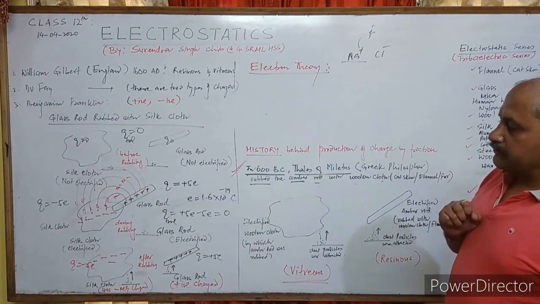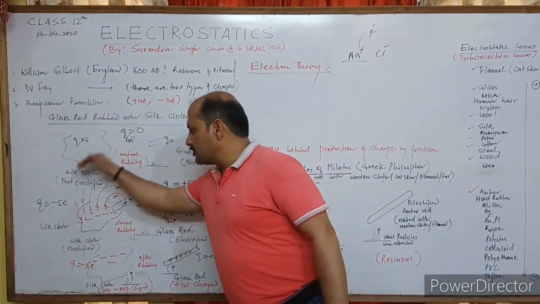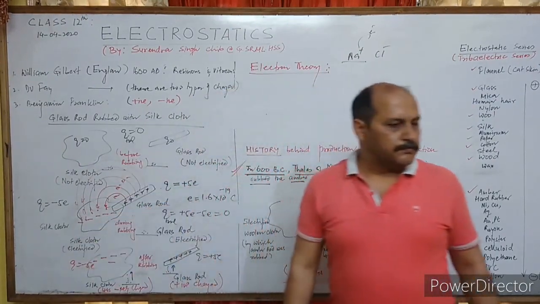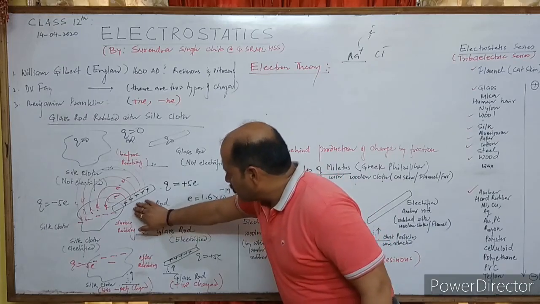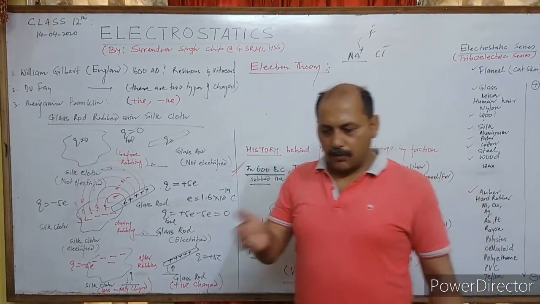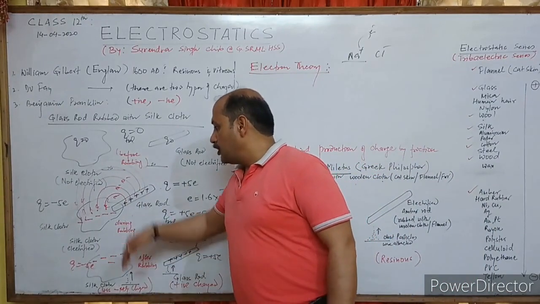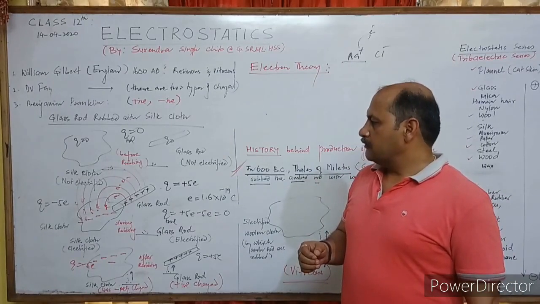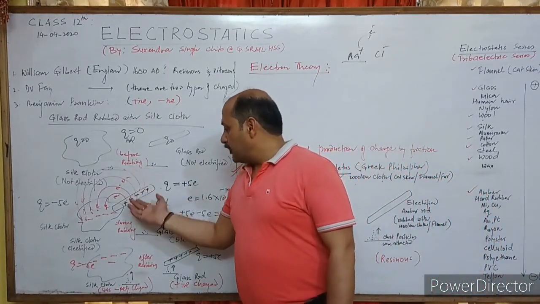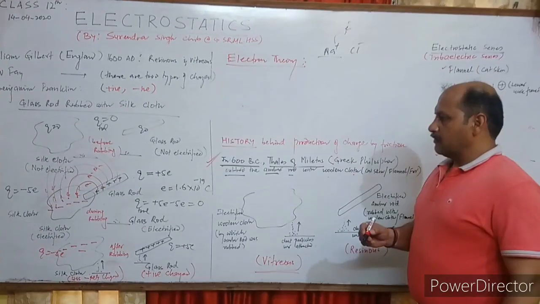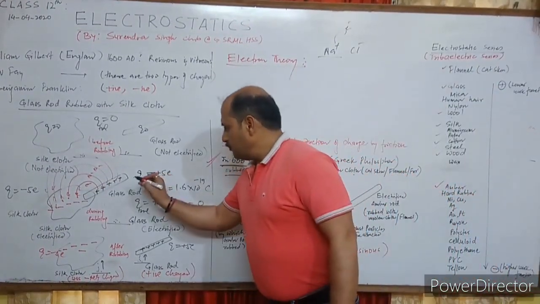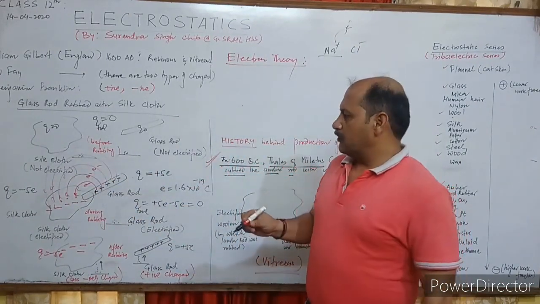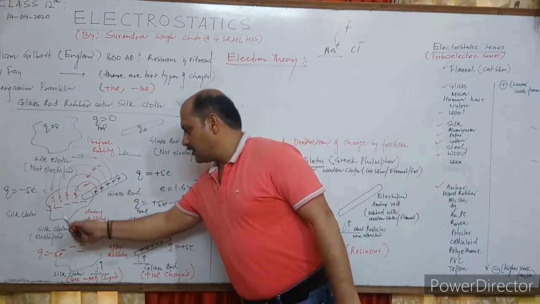Now one question is that if 5 electrons get transferred here, or millions of trillions of electrons get transferred here, तो क्या glass rod का मास कम हो जाएगा या बढ़ जाएगा या उतना ही रहेगा? What do you think about it? If the electrons get transferred from here to here, what about the mass? Mass of glass rod, mass of silk cloth.